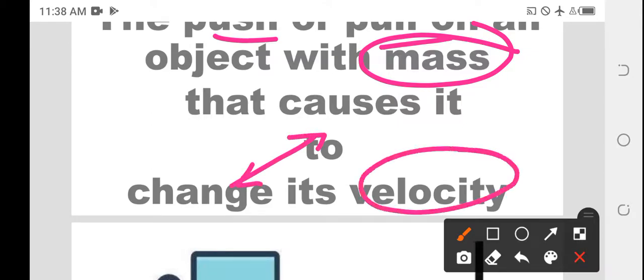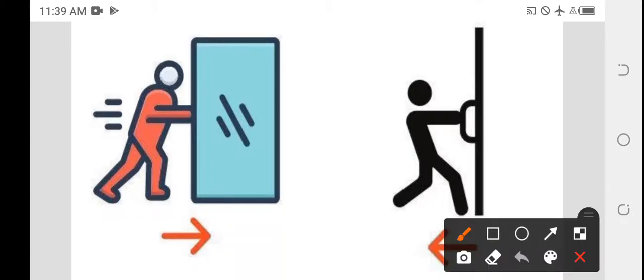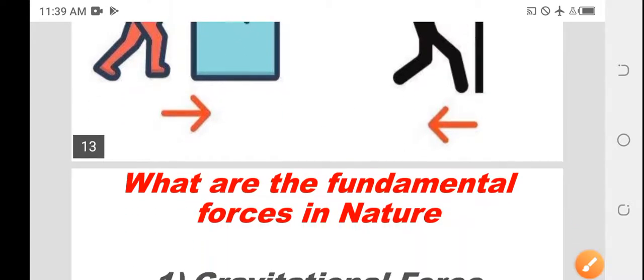So the velocity changing by pushing or pulling an object with mass is called a property, and that will be called the force. We know the unit of force is Newton. So here you can see the push or pull of an object is called the force.